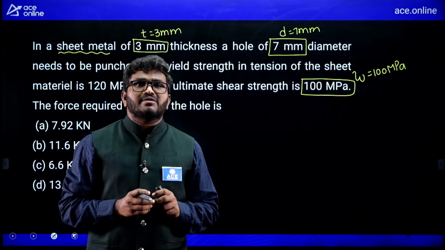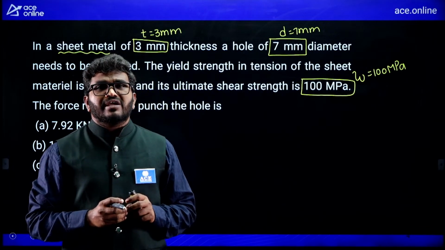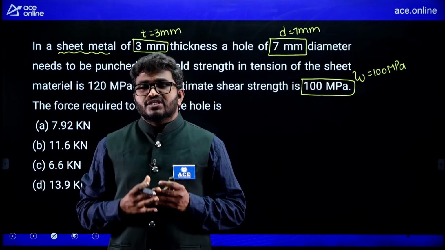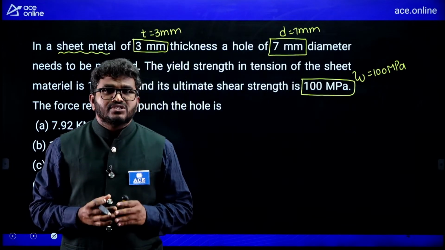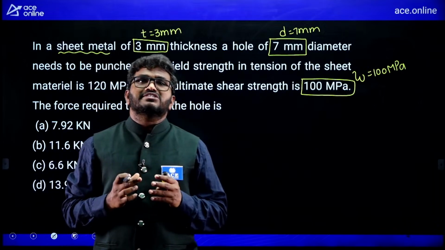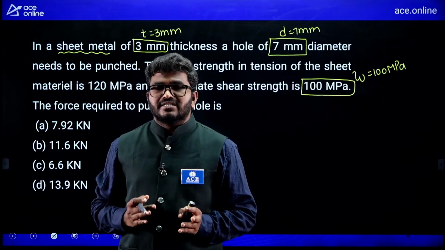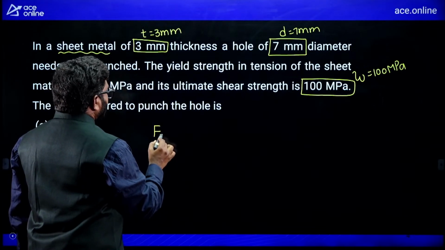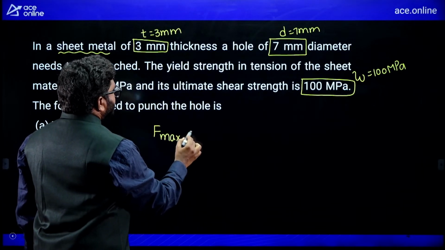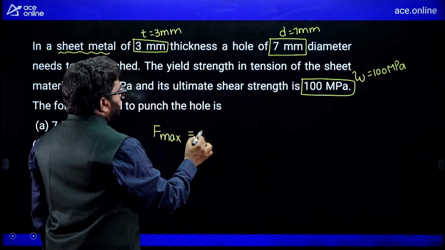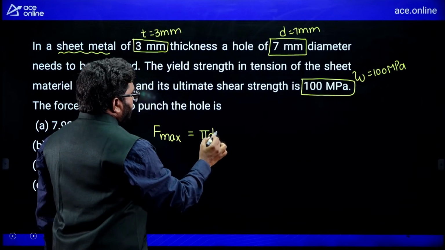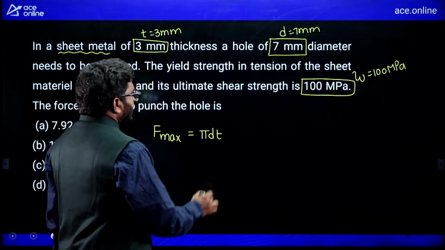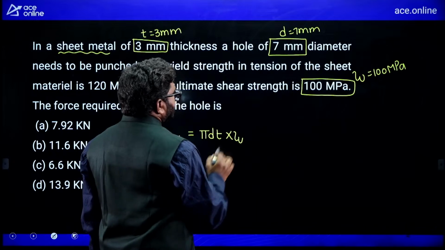Remember, in punching and blanking operation you can make a hole by using a shearing and tearing principle. So the material fails by shear, so we should consider only shear strength but not tensile strength. Now see here, the maximum punch force F max is perimeter into thickness, pi d t, that is the sheared area, into ultimate shear strength.